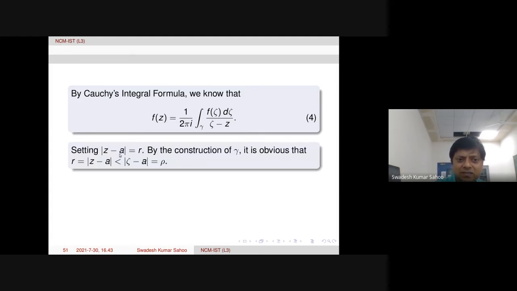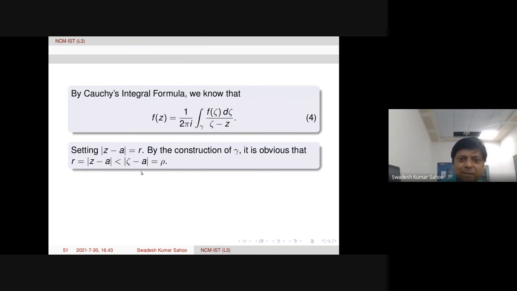Now, as I just explained, modulus of Z minus A is equal to r. Then by construction of gamma, it is obvious that r is less than rho. Here zeta minus A, because zeta is varying over gamma in the integral formula, equation 4. So modulus of zeta minus A is rho, the radius. But since Z is inside this circle, modulus of Z minus A is less than that rho.